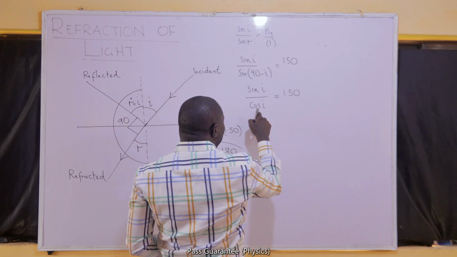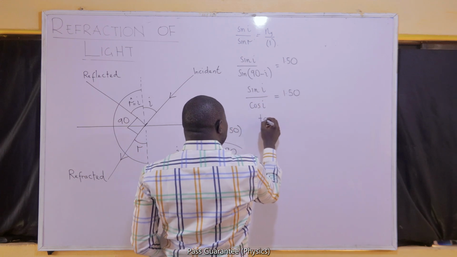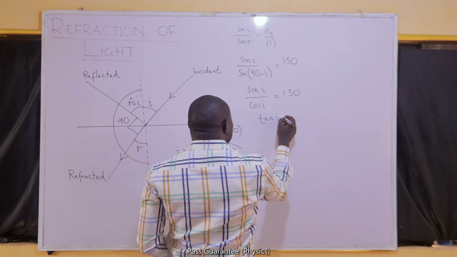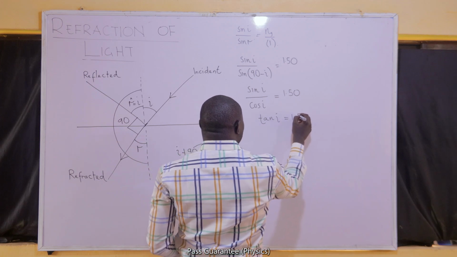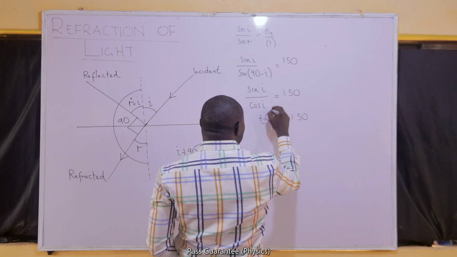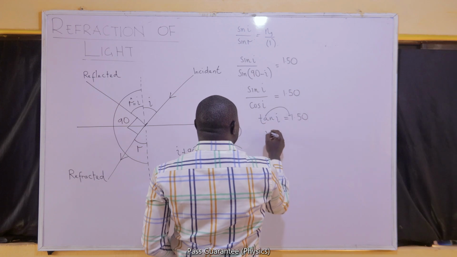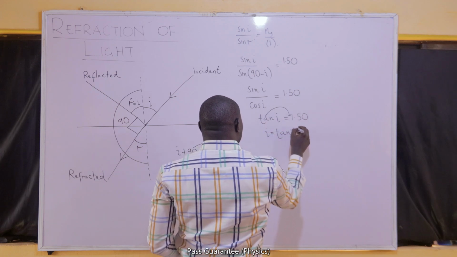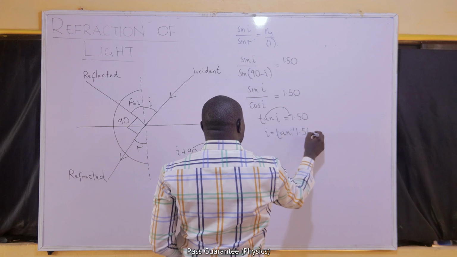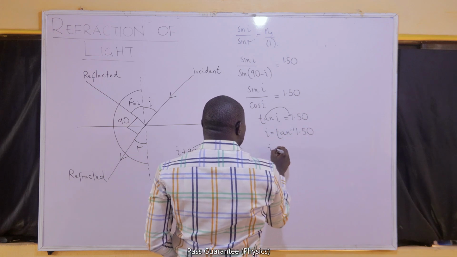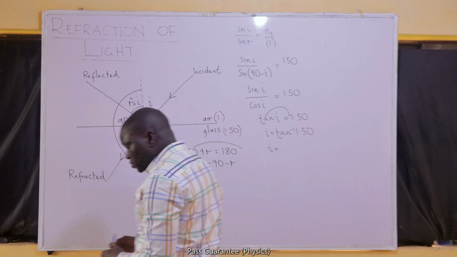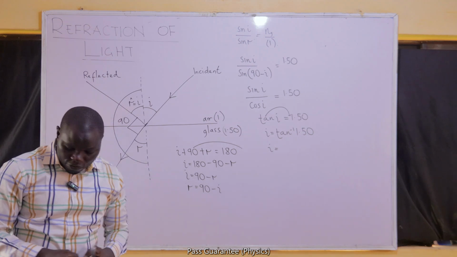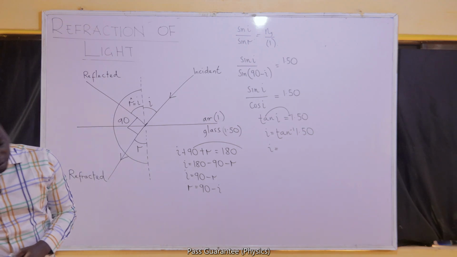Sine I divided by cos I should give us tan I. If that is tan I is equal to 1.50, we can therefore find I must be equal to arctan of 1.50. Should give us 56.31.